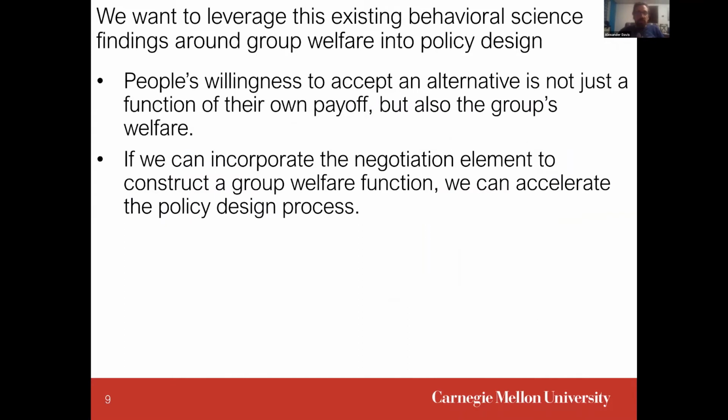So we want to leverage this existing behavioral science research to try to understand what is the right social preference function or social welfare function to best represent the group's behavior to promote compromise. If we can incorporate information about group behavior into the decision process, then we might come to a better group decision and have a better chance of consensus.